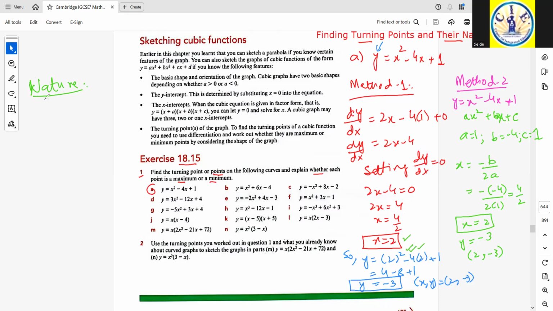For the nature, we see that the graph has an equation where the coefficient of x squared is positive 1. So it would be a U-shaped curve like this. This special shape is known as a parabola, but it is going to be a U-shaped curve. So obviously, this is going to give us the minimum point. So we say that (2, negative 3) is a minimum point.